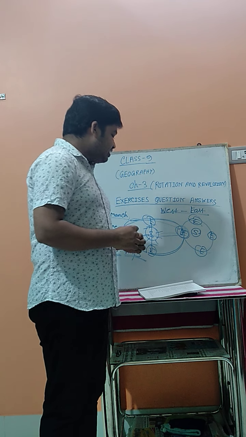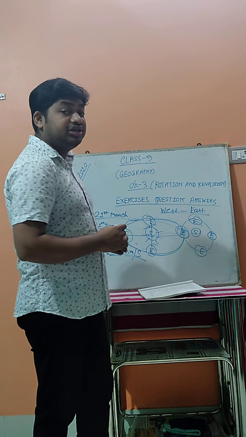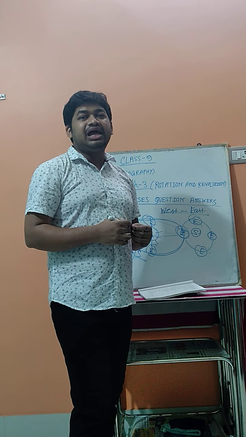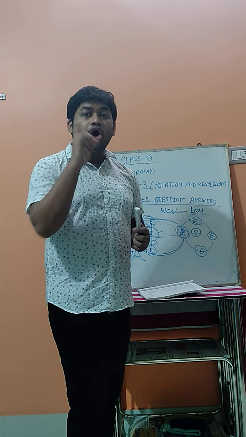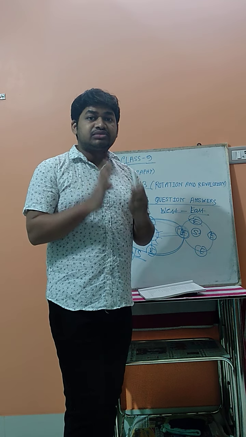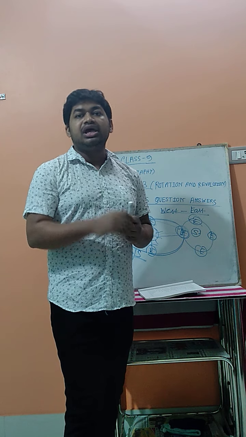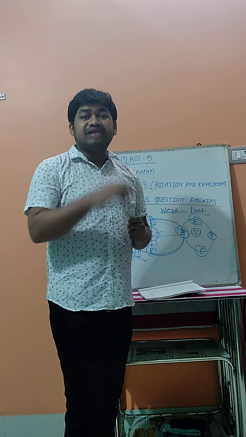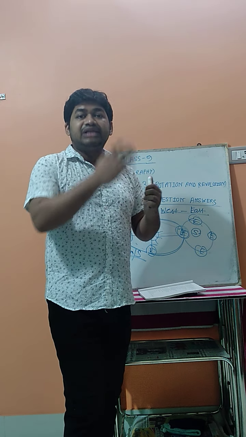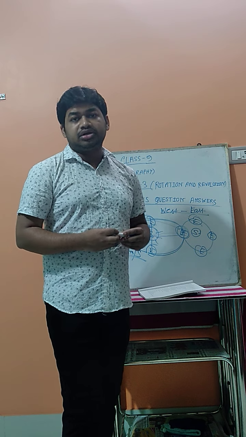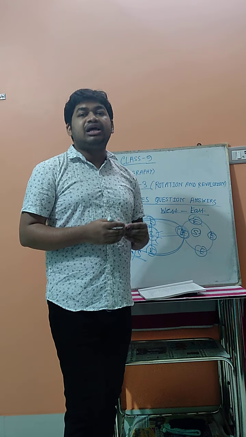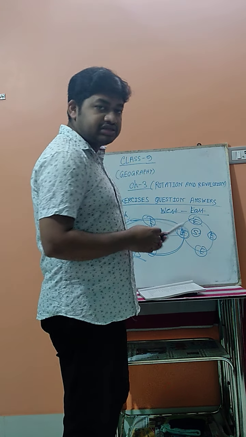Now the last one: the days and nights are equal on the 21st March every year. What is the reason that on the 21st March the day and night are equal? Because on that particular day, as I discussed in the last class, it is the equinox. The 21st March is the spring equinox or the vernal equinox. On that particular day in the year, the sun rays directly fall over the equator. For that reason only, the daytime duration and the night time duration are equal. So that is the reason here.